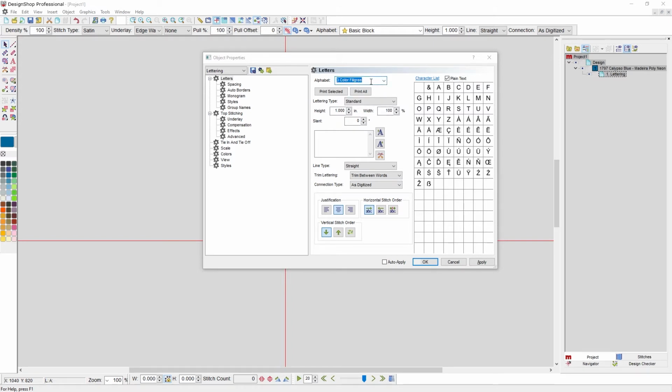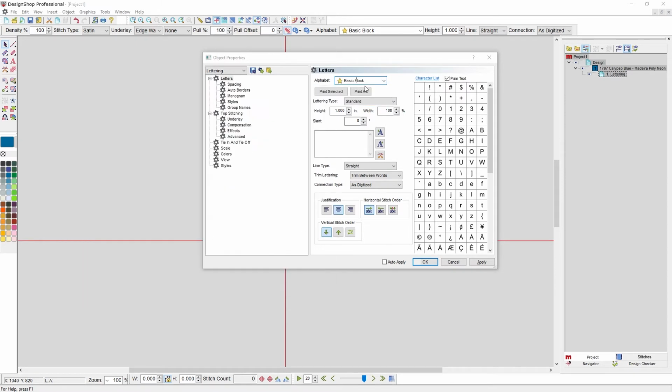So let's go back to basic block. And I'm going to uncheck plain text just so we can see it in basic block. And then I'm going to begin to type. Now, when I'm ready to insert the character, I can then scroll down the list to find the character that I want.